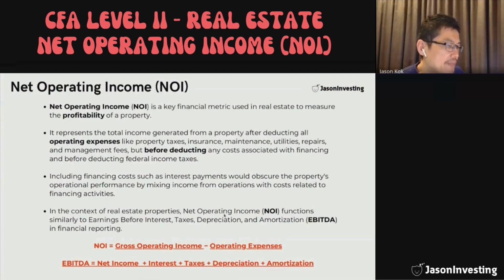The main difference between NOI and EBITDA is that EBITDA does include non-operating income and also non-operating expenses. And also for NOI, depending on the property, sometimes depreciation and amortization is not included as operating expenses. But as we will see in the examples later, depreciation and amortization are included in the operating expenses. So this is also one key difference between EBITDA and NOI.